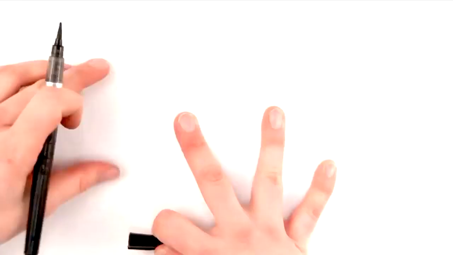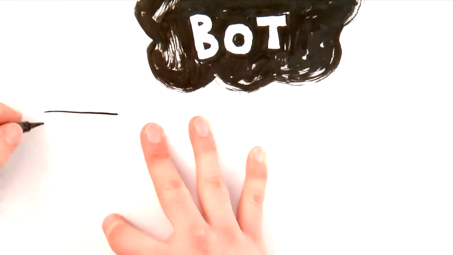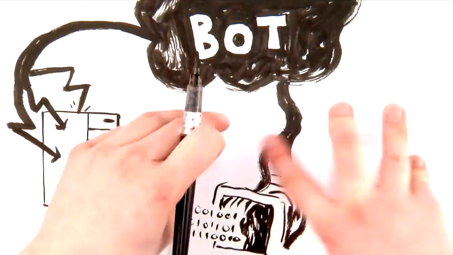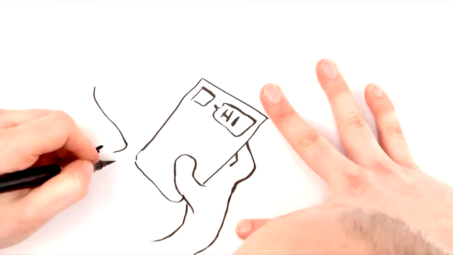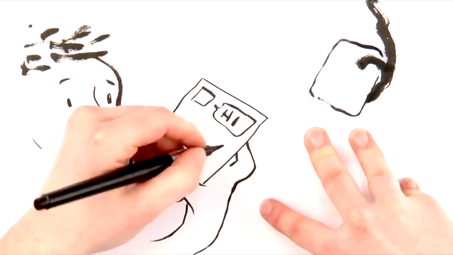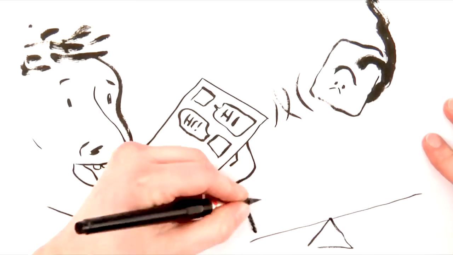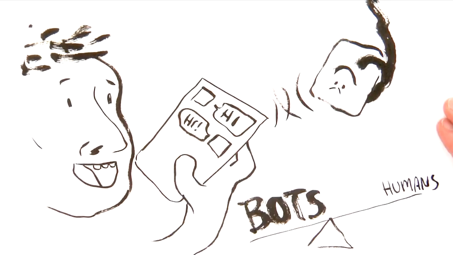What is a bot? Bots can attack a web server, collect vast amounts of information, and create spam comments on news stories. They interact with humans and sometimes trick them into believing they are human too. What is a bot? And how do they account for more traffic on the web than humans?